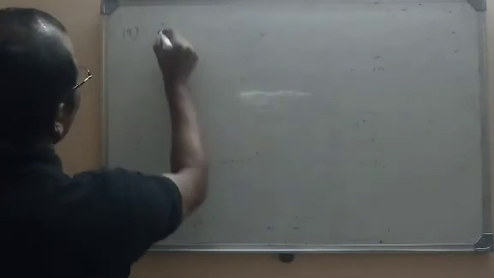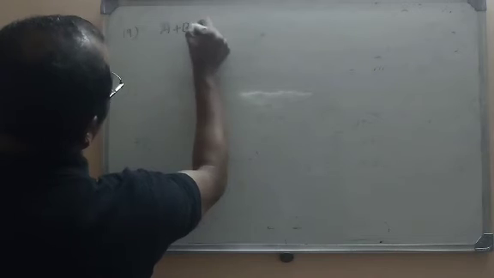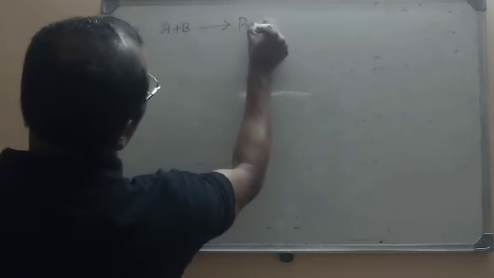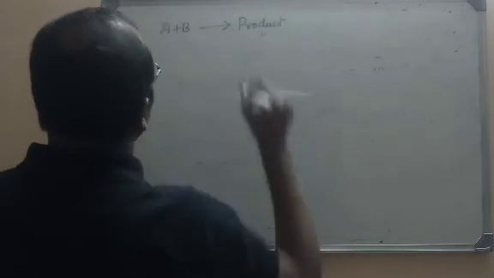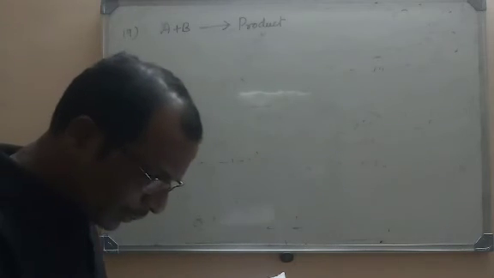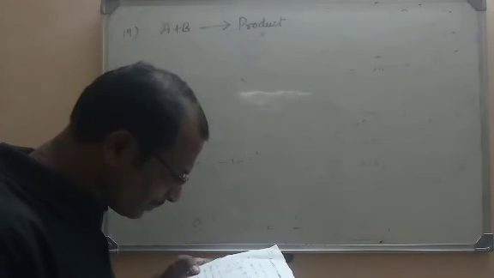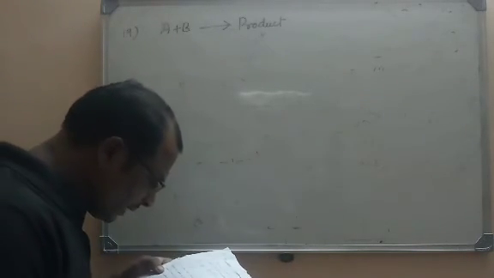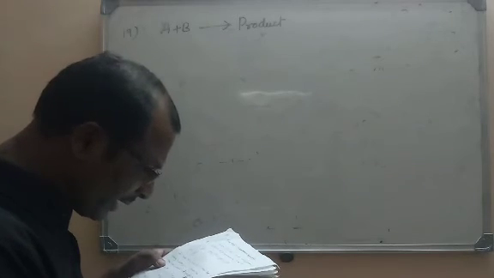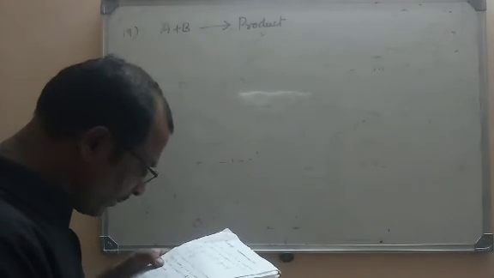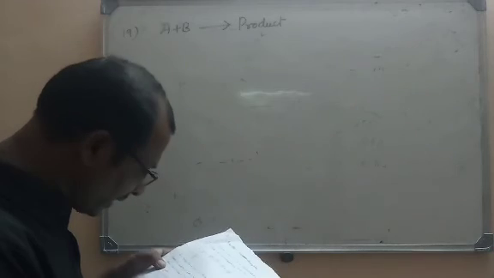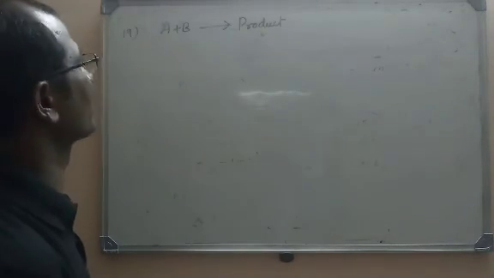Now let us go for the next reaction. For a reaction, A plus B is giving rise to product. It is observed that doubling the concentration of A, doubling the concentration of B causes the rate of reaction to increase by 4 times.